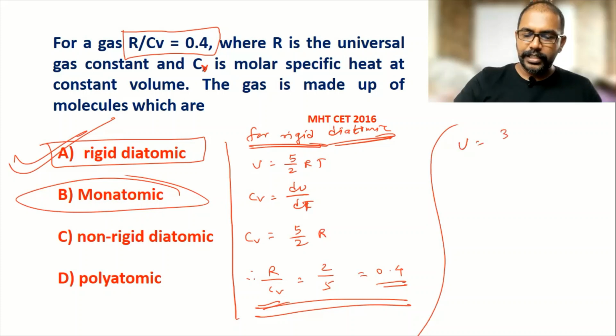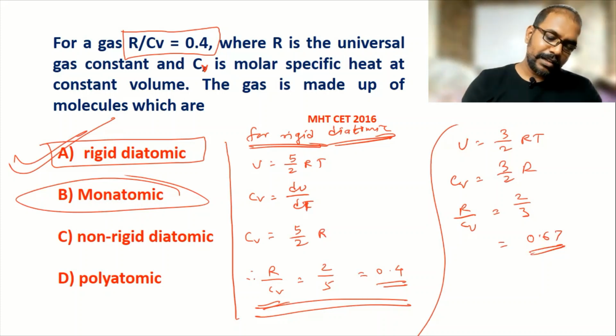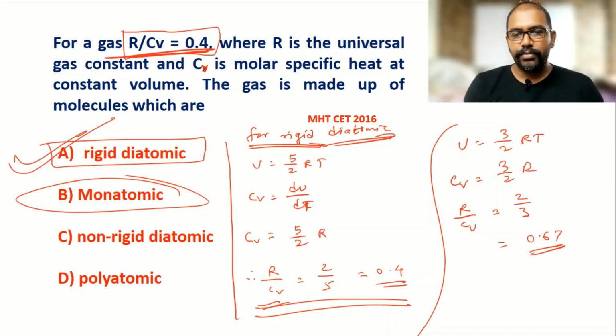Internal energy is 3 by 2 RT because of 3 degrees of freedom. Then by taking the derivative, we get Cv. It is 3 by 2 R. So R by Cv is equal to 2 by 3. R by Cv is coming 0.67 for monoatomic. But here in this question they have given 0.4. 0.4 is coming for rigid diatomic. So we have selected the answer rigid diatomic.